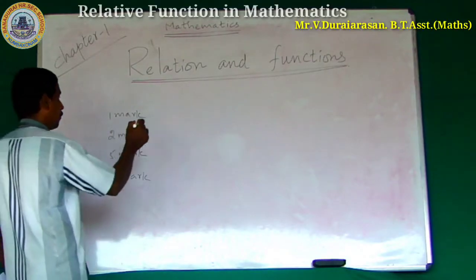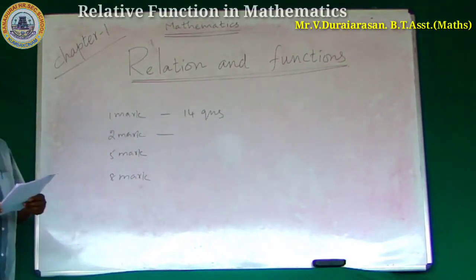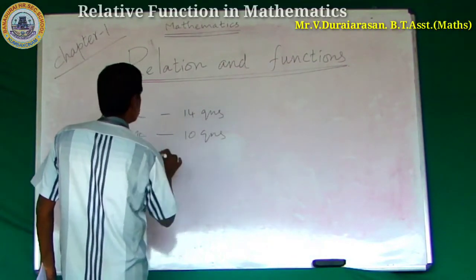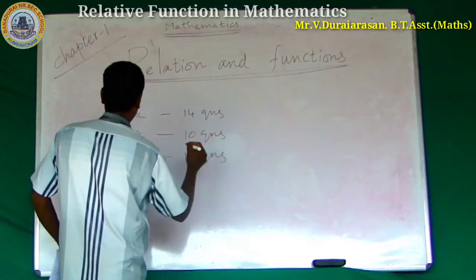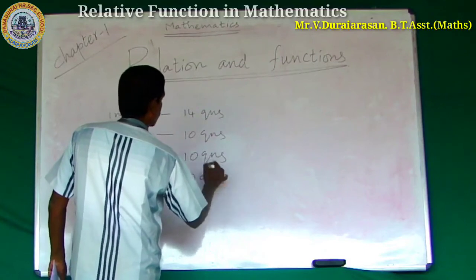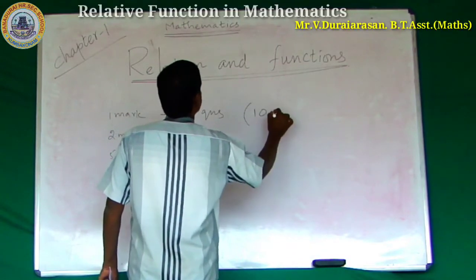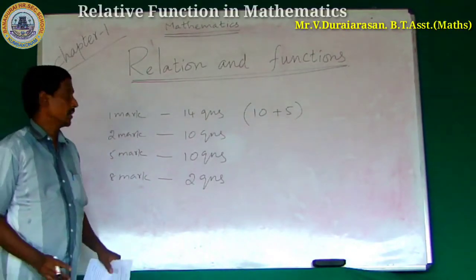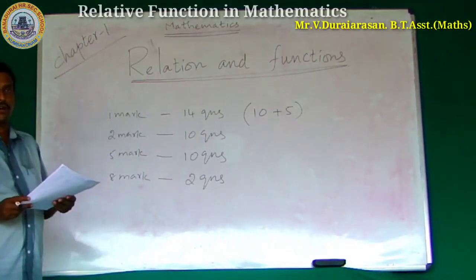There are 14 questions. 2 mark questions: you answer 10 questions. 5 mark questions: you answer 10 questions. 8 mark questions: you answer 2 questions. Of the 14 one-mark questions, 10 are book back questions and 5 are creative formulas. 14 questions are there in your question paper.